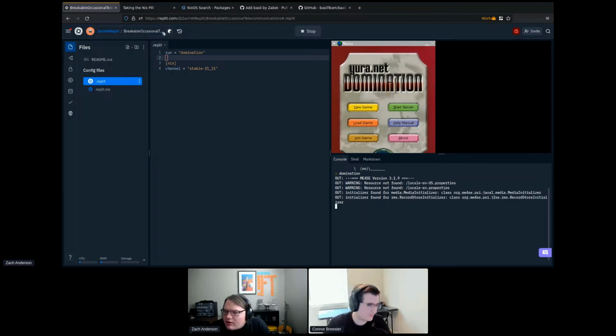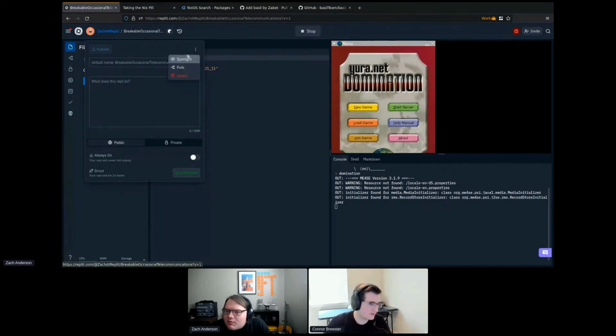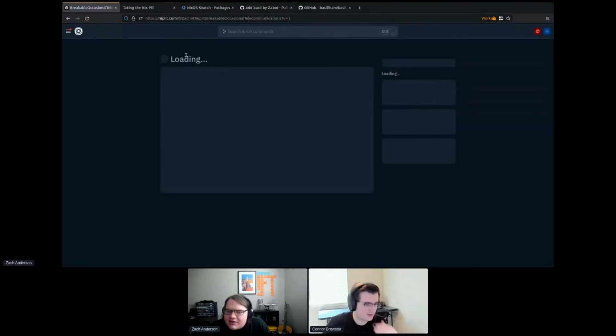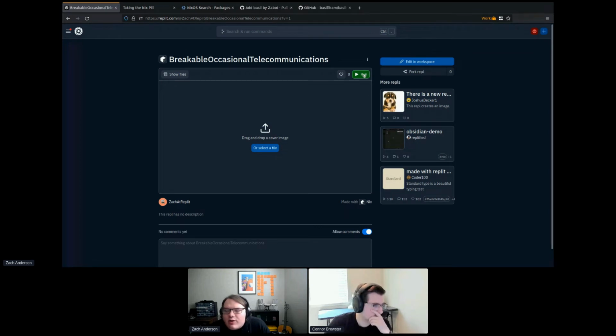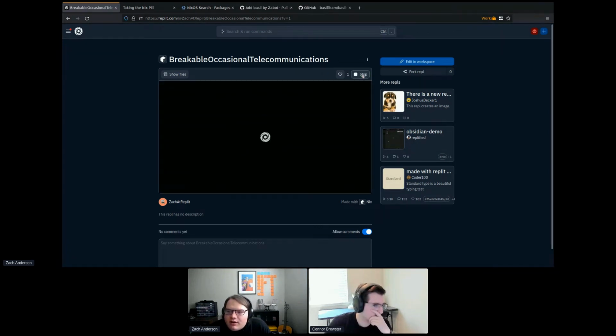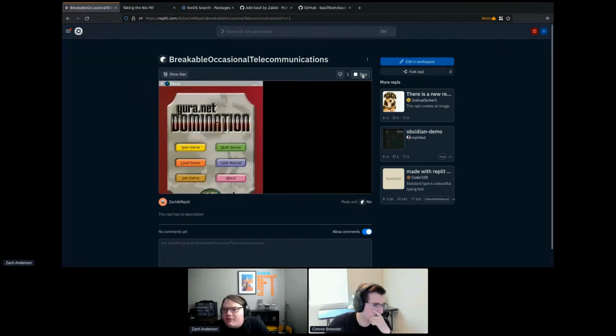It even works in Spotlight view, because the run command just specifies what happens when you click the run button. So if you click the run button in the Spotlight view, the command runs. And so we have our REPL that's now running a program just through the run button that we installed from Nix packages.